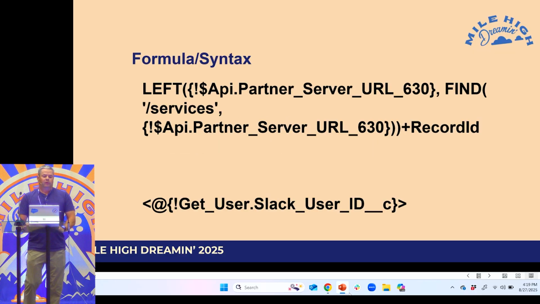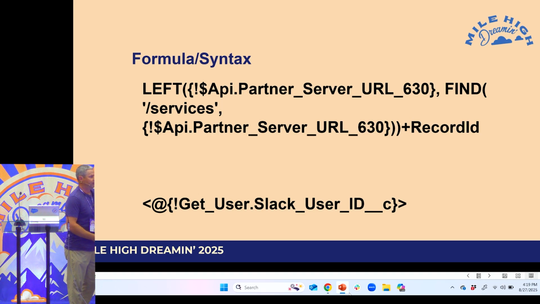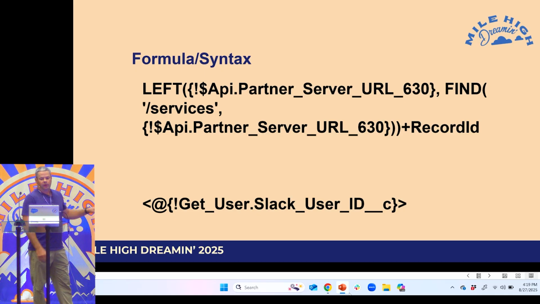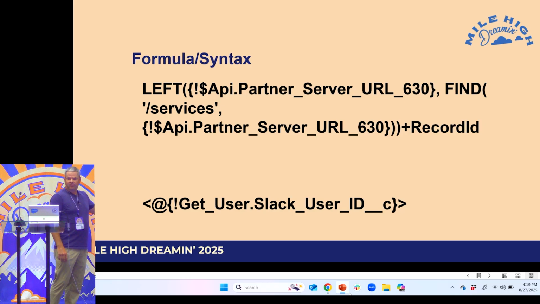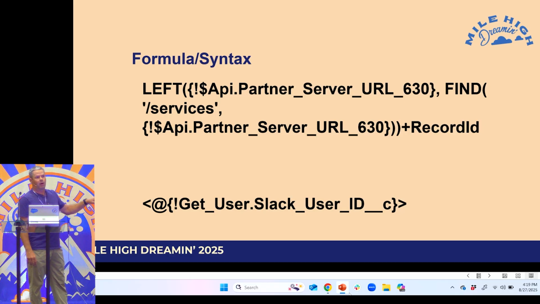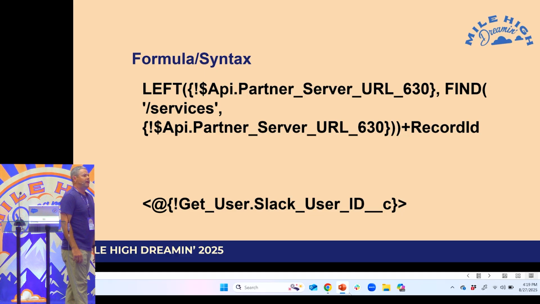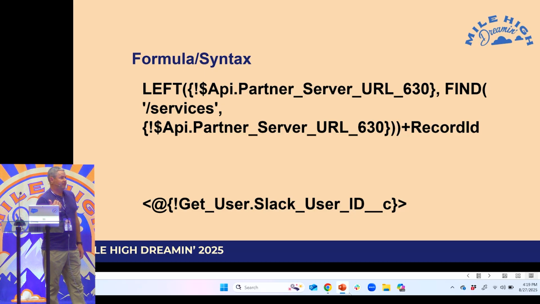Okay. So this is the syntax. The top part is everything before the record ID is reusable. So all you need to do is add a record ID to the end of that, and it's a clickable link. Now, you can see there the 630, that is referencing API 63.0. So you just had, in the last release, they retired, I think, everything under 30. So you will have to update this at some point, right?